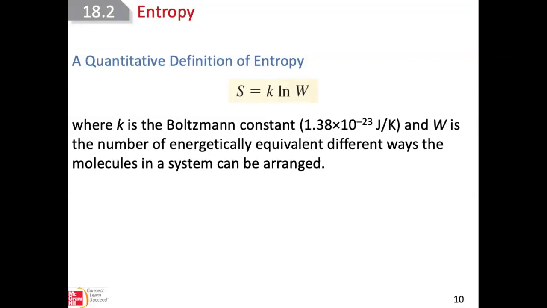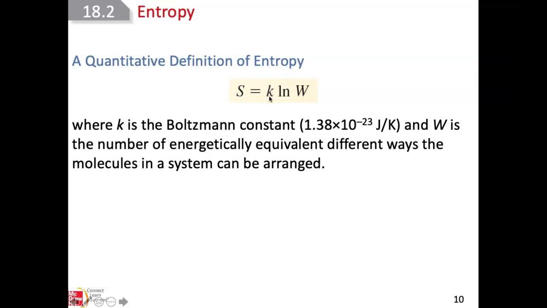The quantitative definition of entropy was actually given by Boltzmann. It's S equals k, the Boltzmann constant, times the logarithm of W. And W is the number of the energetically equivalent different ways that the matter can be arranged. It's the different states that the matter can be arranged in. So S equals k, the Boltzmann constant.